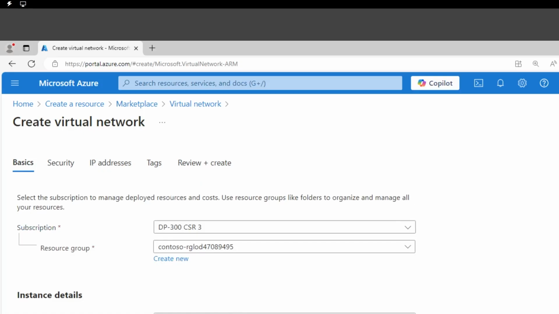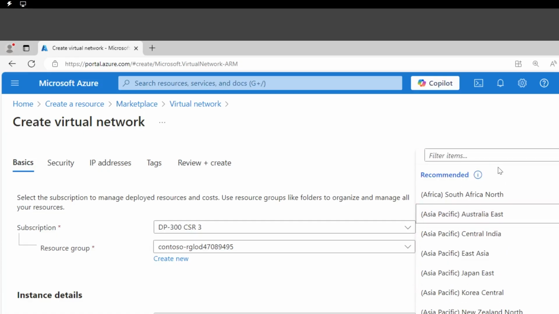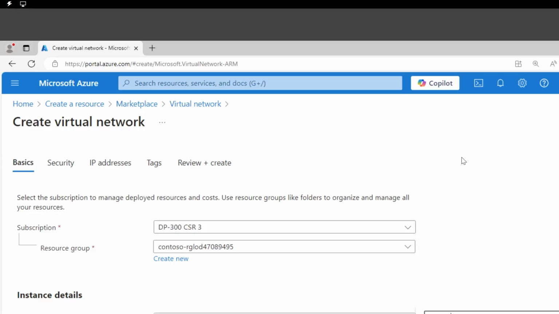Okay. Next, I'm gonna give it a name. I'm gonna call it lab02-VNet. Okay. Region, well, I need to change it. As mentioned, this is being deployed in East US 2. If US2, we have it there.